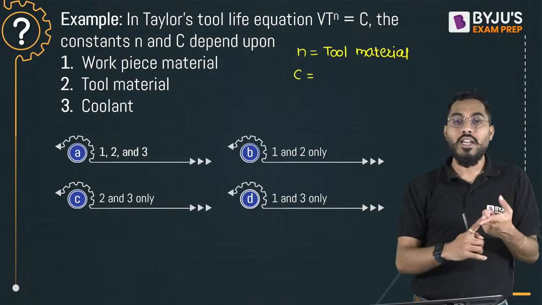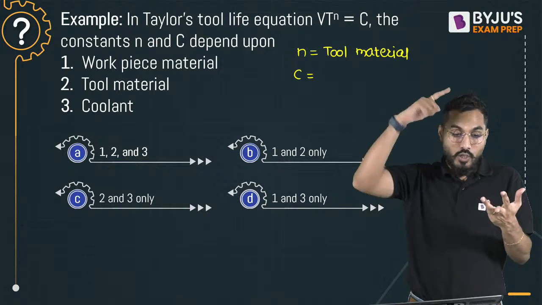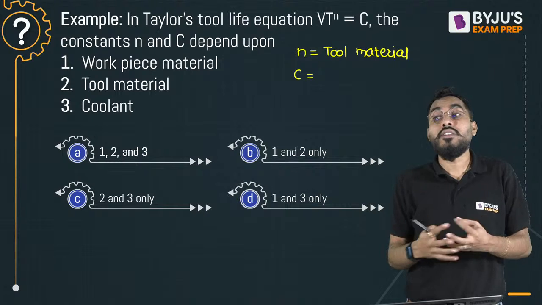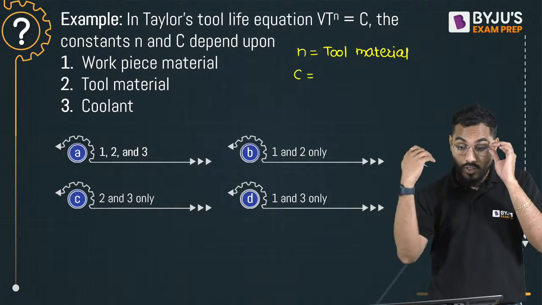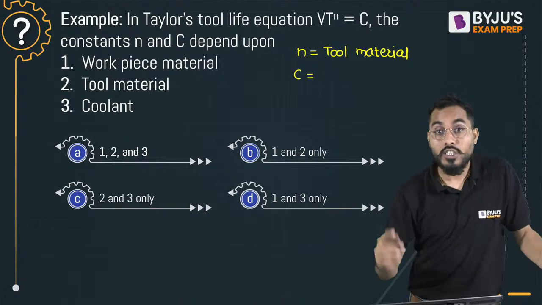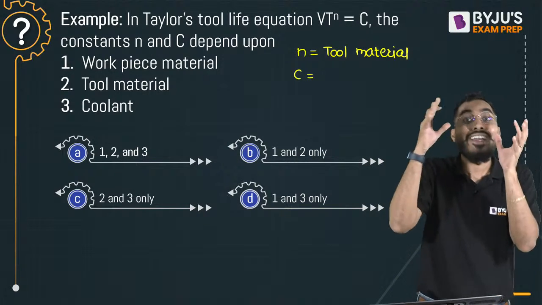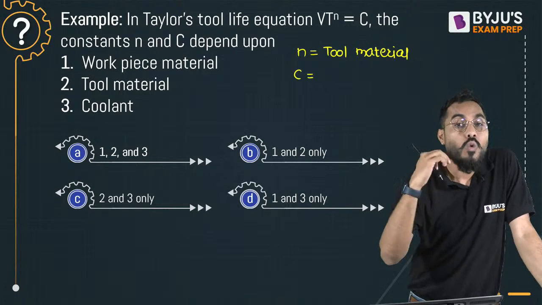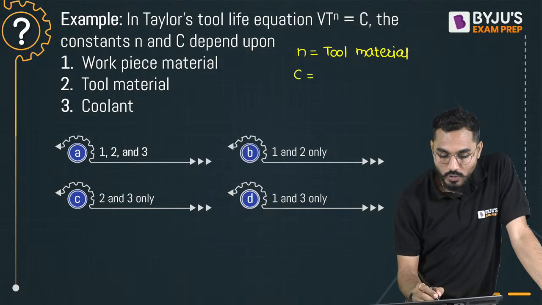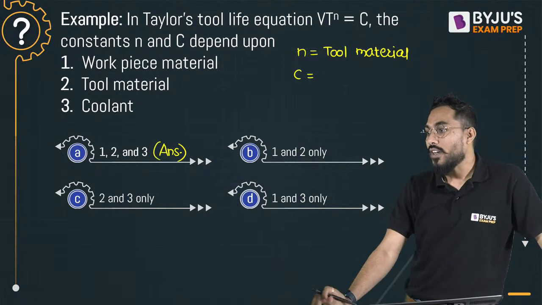It depends on tool material, workpiece material, coolant, working conditions and the machining conditions. So it depends on all the things. That means jointly and collectively, small n and capital C depend on all three things: 1, 2 and 3. So my answer is A. It depends on all the things.